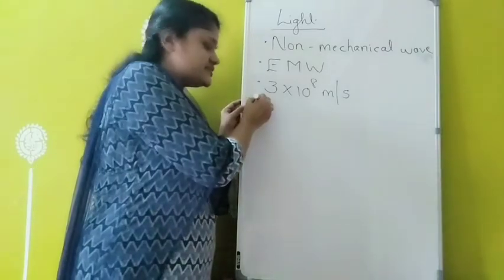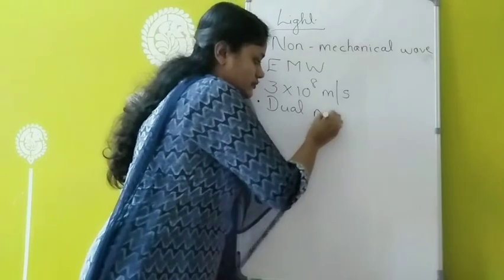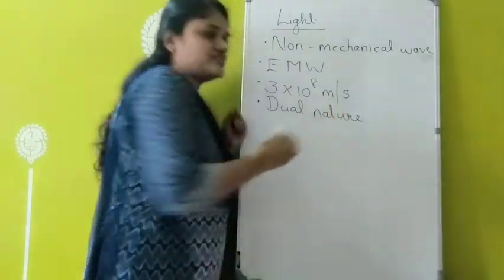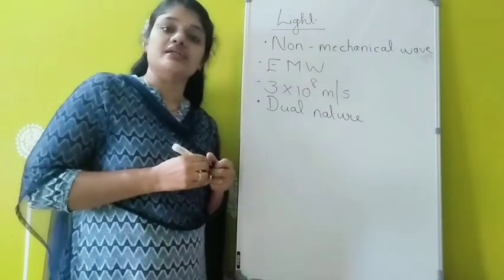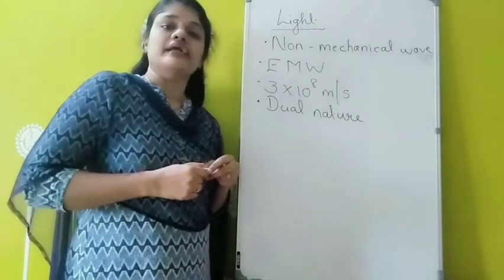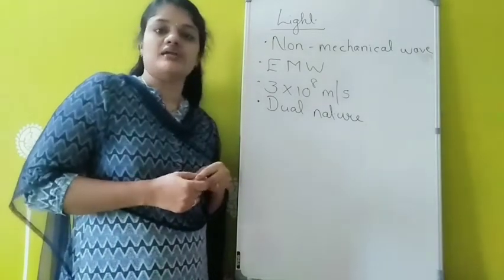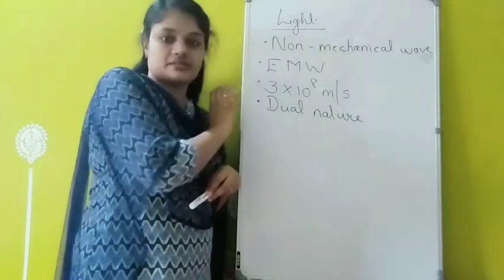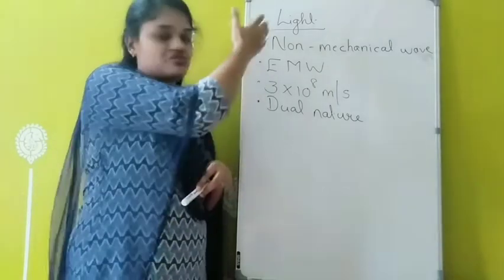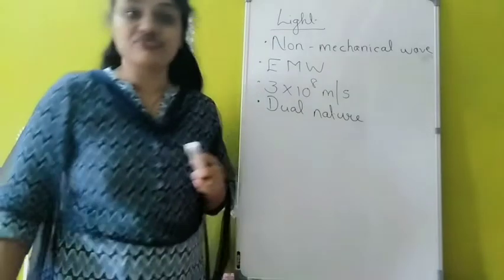And also light is having a dual nature. Dual nature means it can act both as a particle and as a wave. In ray optics we consider light as a particle. In wave optics we consider light as a wave. So it is having both the characters of particle and wave. So it is having a dual nature. These are some of the properties of light. Next we can go for reflection of light.